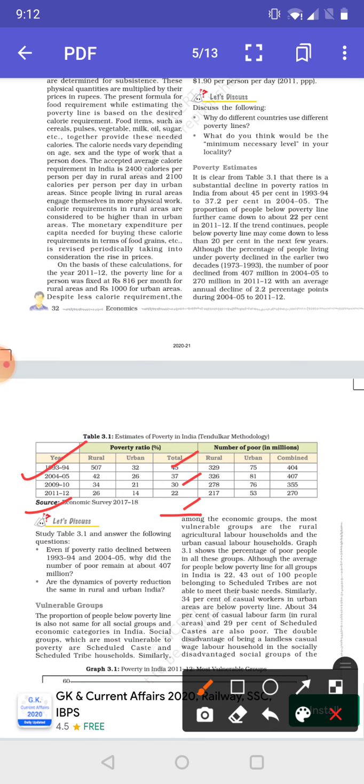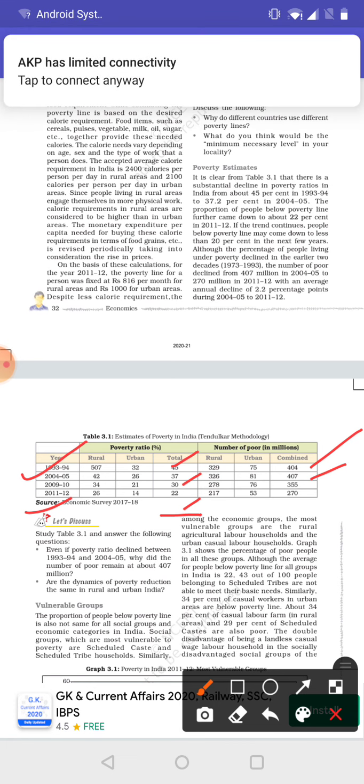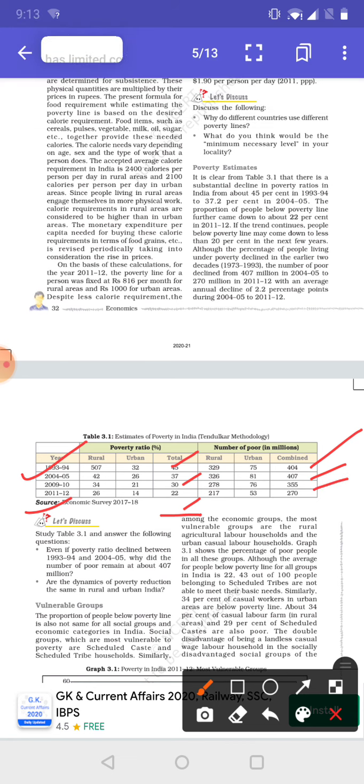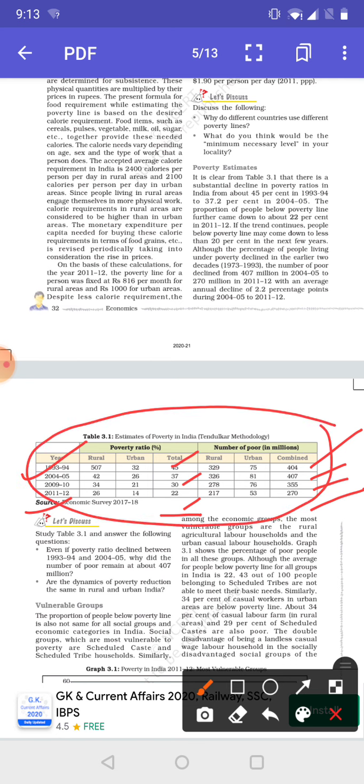22%. And if you look at the number of poor people, in the year 1993 it is 404 million, then 407, then 355, and in 2011-12 it comes down to 270 million. So if we look at this table, we could easily see that the poverty ratio as well as the number of poor people in India are decreasing.